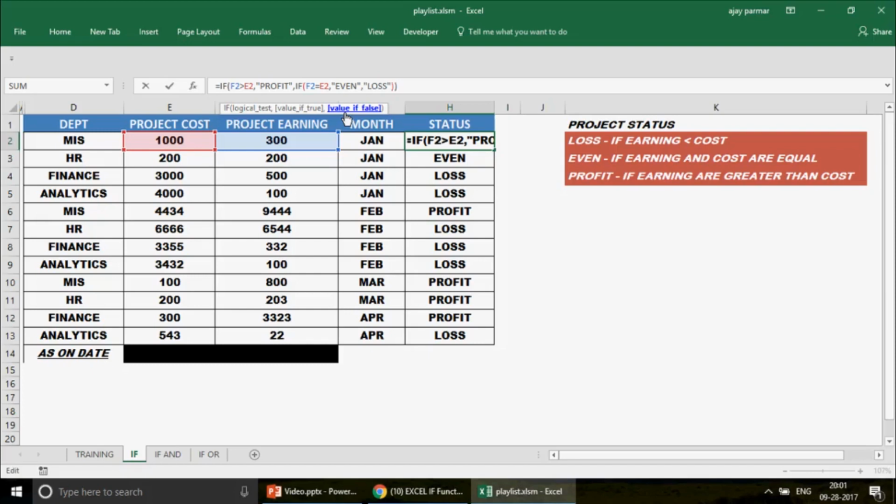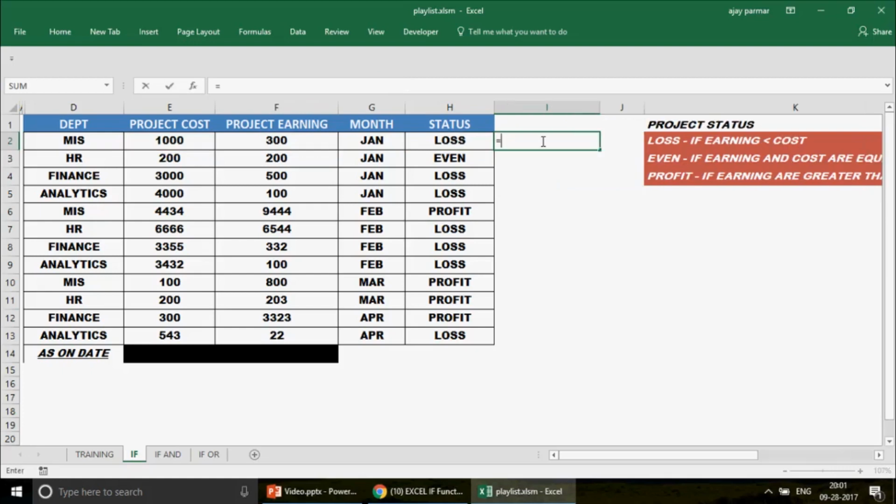Either it executes the true function or it executes the false function, the false criteria. So if the profit is not there, I check another condition: are they equal? If they are not equal, then naturally this has to be less than the cost, and that is why I have written here that this has to be the loss. Now somebody could also write this function in this way. For example, I copy this function and write it over here. Now I press equals to and press enter.